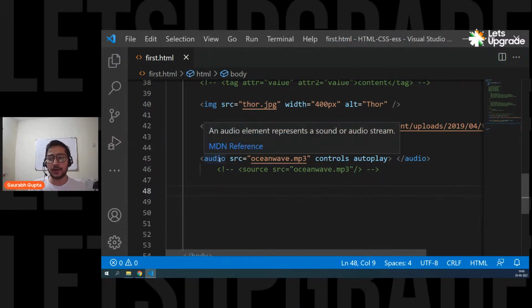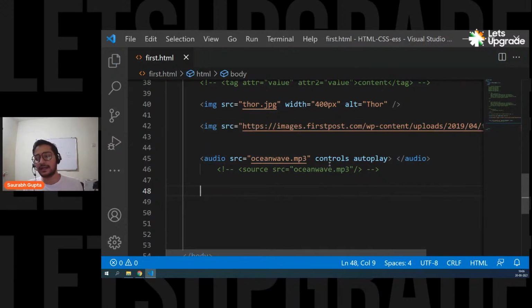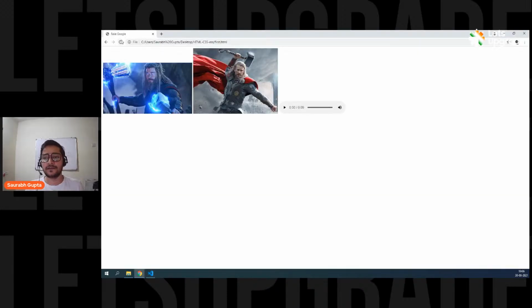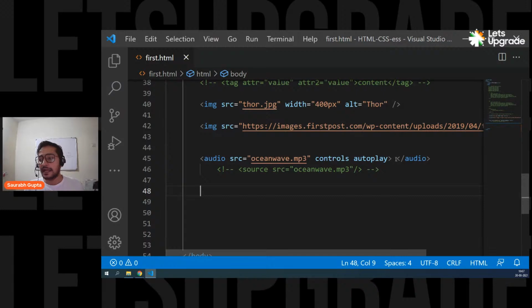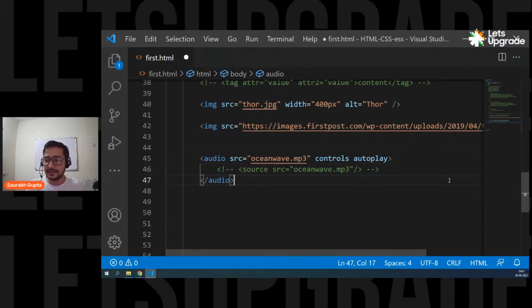You simply do it like this: audio src oceanwave.mp3 controls autoplay and audio closed. You don't need this source tag separately. See, it will still work. But if this is working, why do we have this second way of doing it? Why do we even need it?